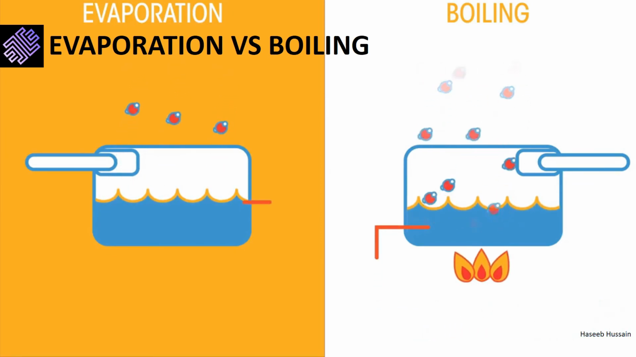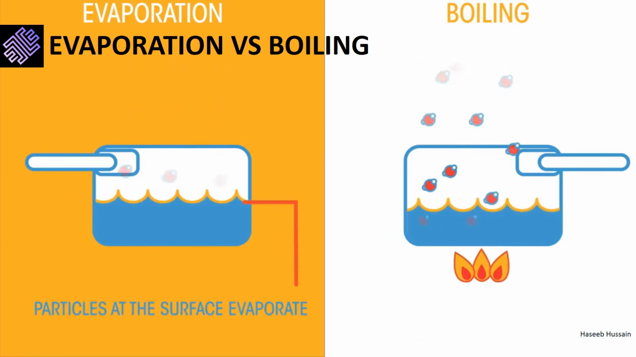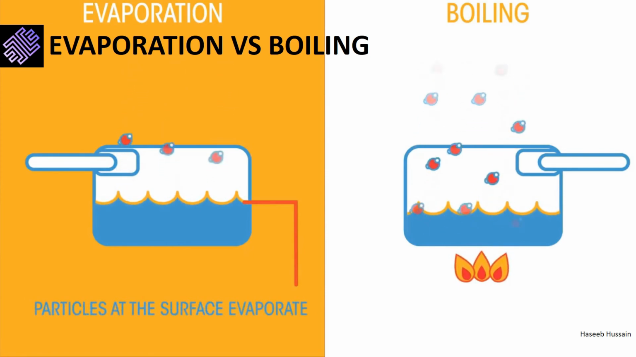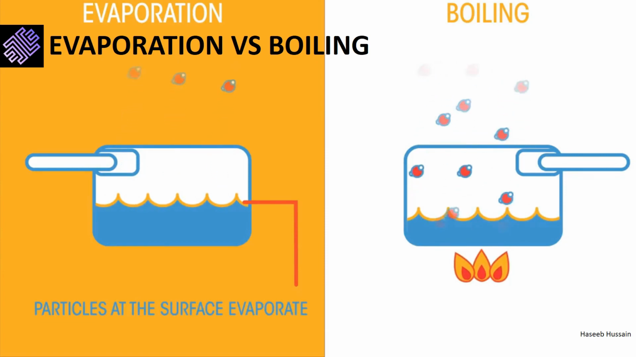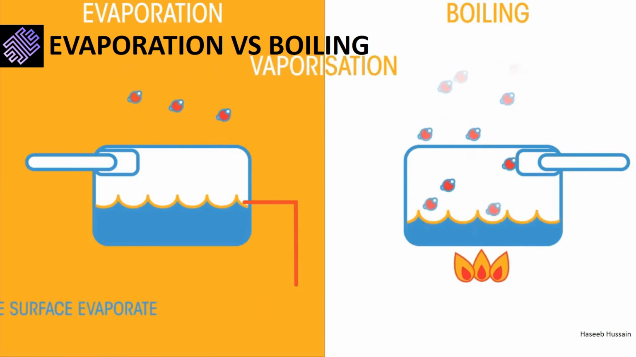Thirdly, as heat energy is provided instead of absorbed, boiling is a quick process. However, evaporation is a slower process because heat is absorbed from the surroundings. The output is the same in both processes, vaporization. However, the processes themselves vary in a number of ways which you should be aware about.